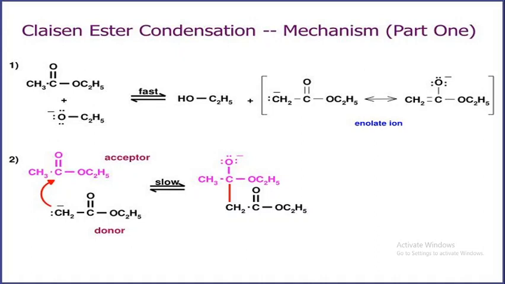It gives CH3C single bond O, with OC2H5 and CH2 attached, which is the main product. The enolate ion is the donor, and another molecule of ester, ethyl acetate, is the acceptor, in a slow reaction that gives this product.